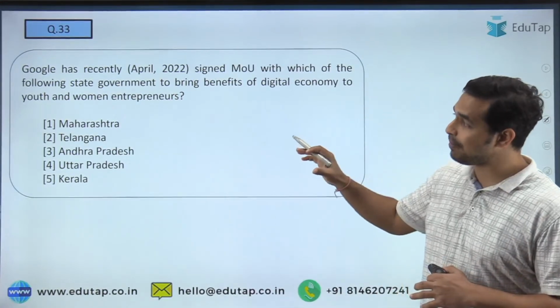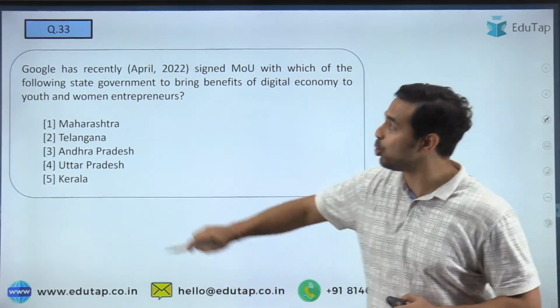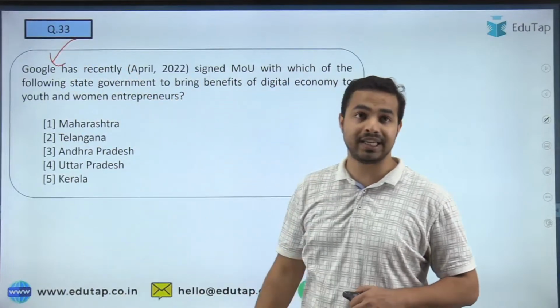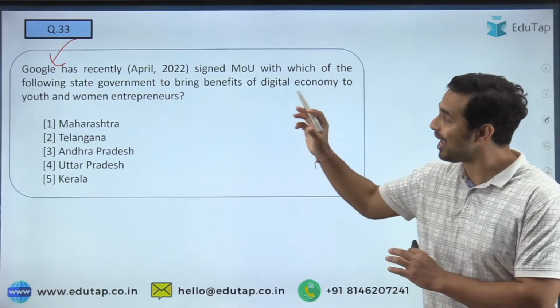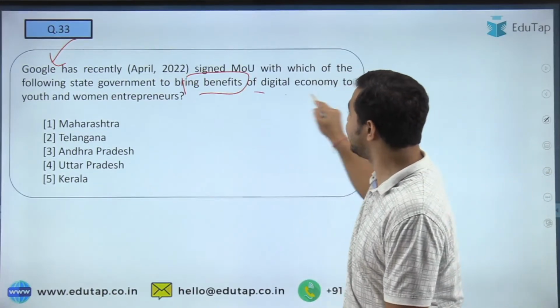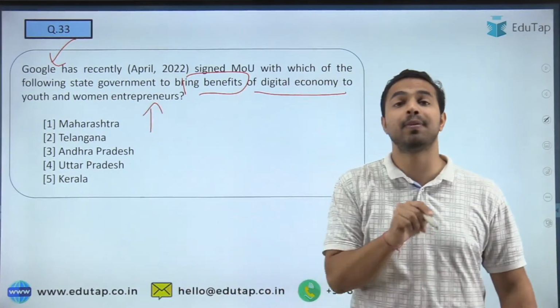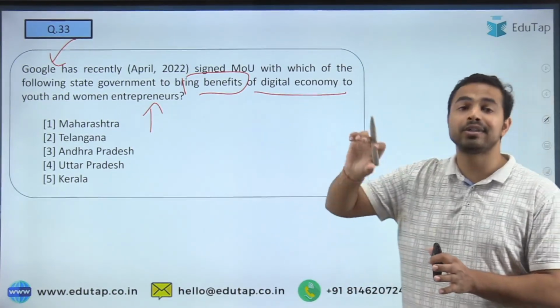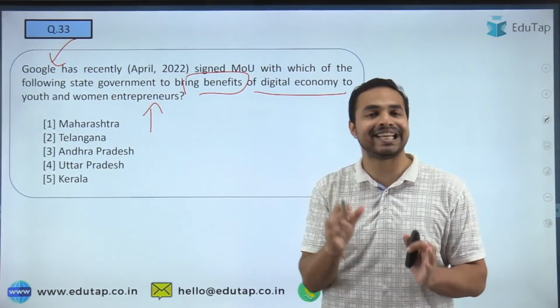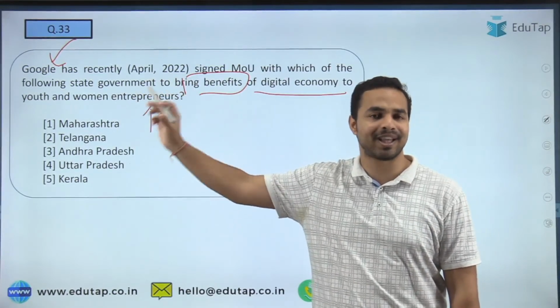You are just required to tell me which of these states Google has recently signed an MOU with, and what exactly the aim of this MOU is. The aim of the MOU is to bring benefits of digital economy to the youth and women entrepreneurs. So Google has recently signed an MOU with the state government so that women entrepreneurs and youth get the full benefit of the digital economy.